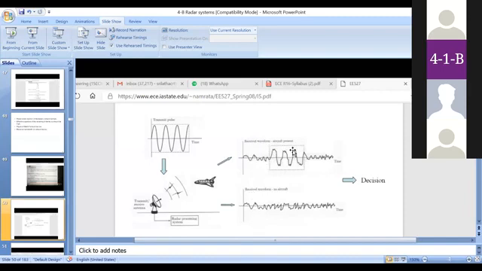This is a threshold level. This signal reaches the threshold level, whereas this one does not reach the threshold level. Based on the comparison of these two against the threshold level, the radar system gives a decision whether the target is present or not. So this is the basic operation of how a radar system detects a target.